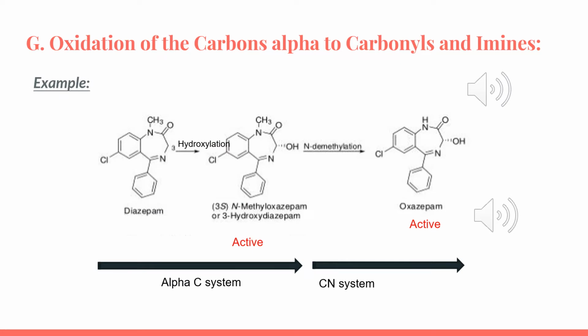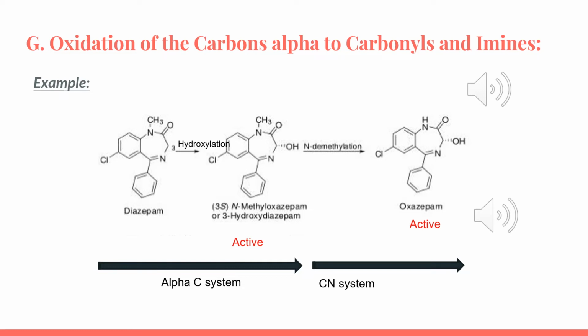An example of the oxidation of the carbons alpha to carbonyls and imines would be diazepam. Diazepam is an anti-anxiety sedative hypnotic with a long duration of action. Its long duration of action corresponds to metabolism into 2 active metabolites as one reason. This is an example of a drug with 2 active metabolites, which are oxazepam and N-methyloxazepam or 3-hydroxydiazepam.